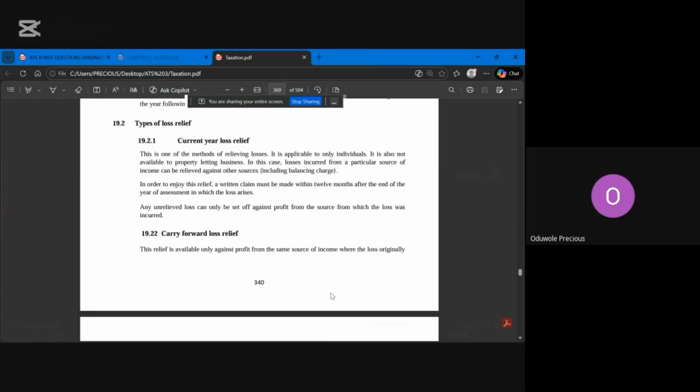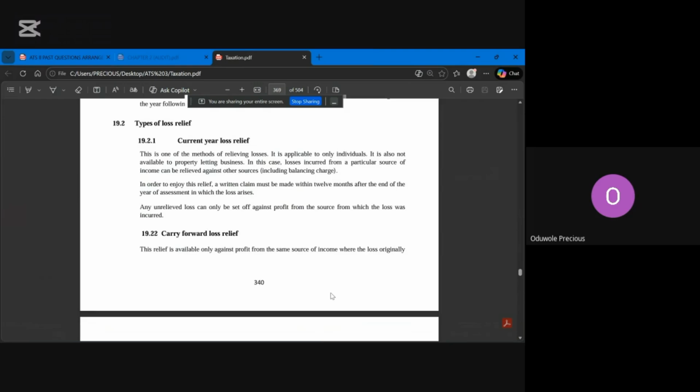Let's say he made a 450 million loss. So he can relieve that 450 million loss in business A from the profit he made in business C. That's another thing that is peculiar to current year loss relief.